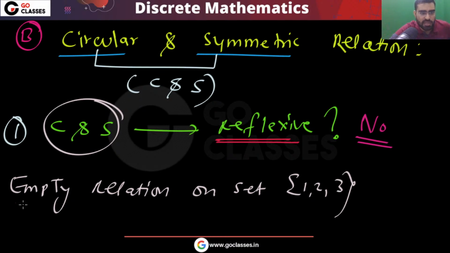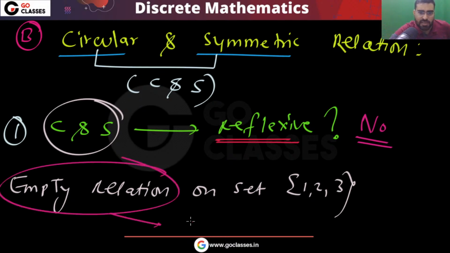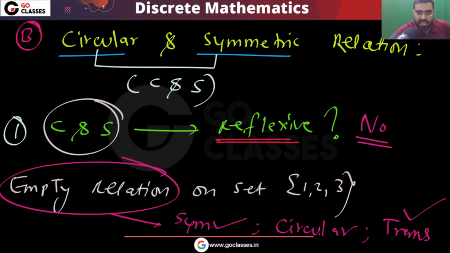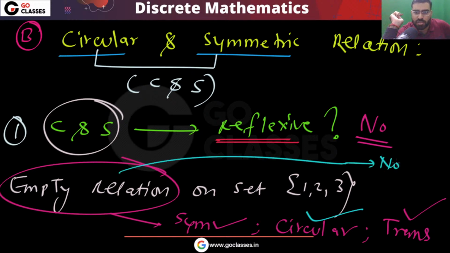This empty relation is symmetric also, circular also, and transitive also. So all these properties are satisfied, but this is not reflexive. So we cannot say that it will be reflexive.